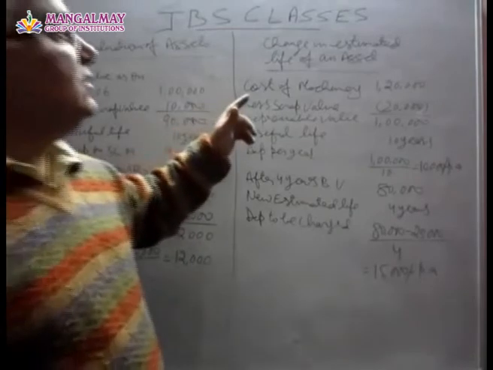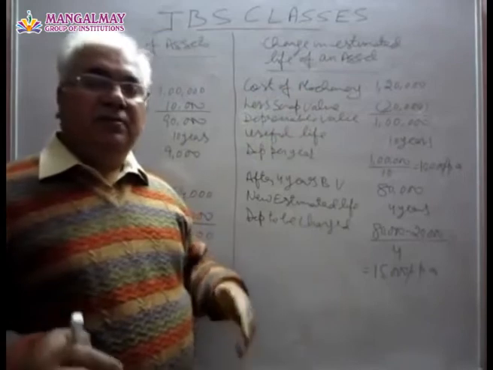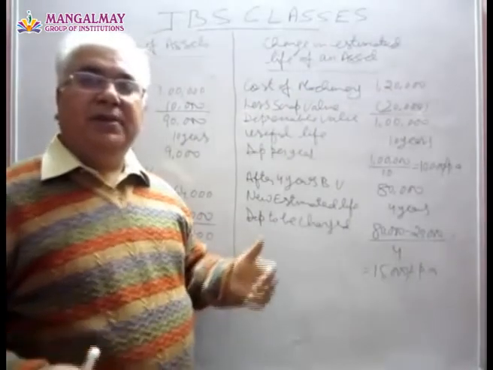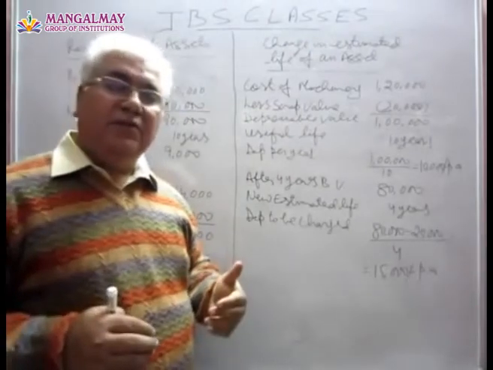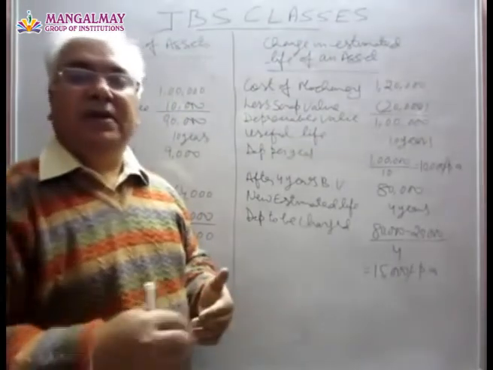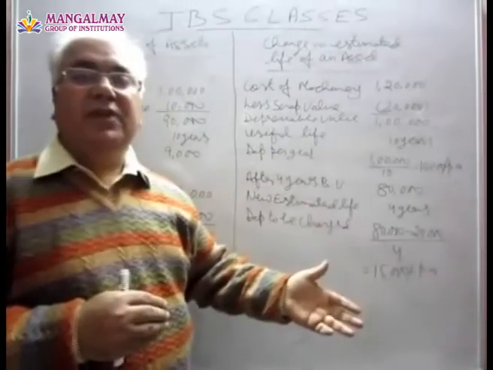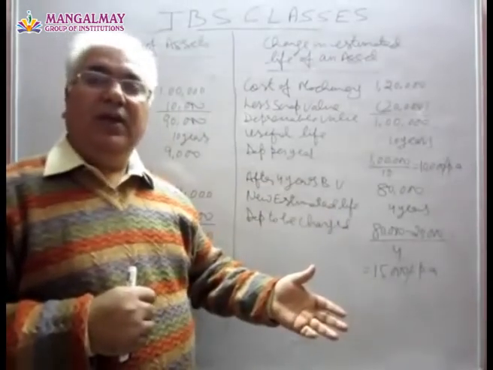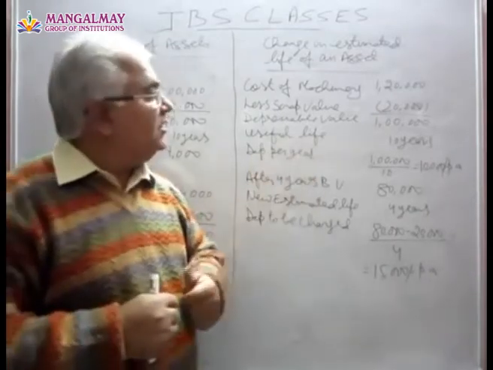Now we will discuss change in the estimated life of an asset. We should keep on estimating the life of an asset. Sometimes we may feel that it is going to last less than we expected, and sometimes we may feel that it will last more than we expected. Okay, now let us see how we have to give the treatment in accounts.